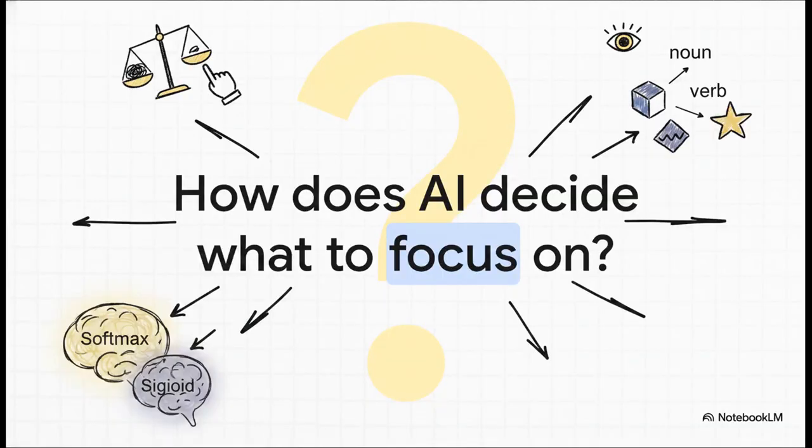Imagine an AI is reading a sentence. To get the meaning, it can't just treat every word equally. It has to figure out which words are the most important. Is it the main verb? Is it a key noun? It has to make a decision about where to spend its very limited brain power. How does it do that?